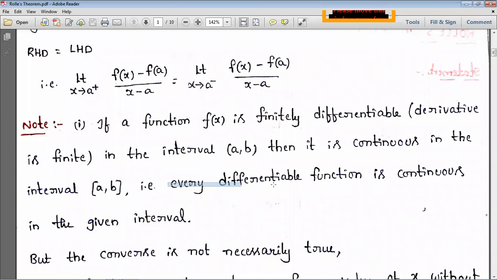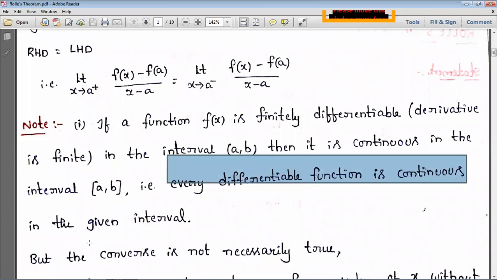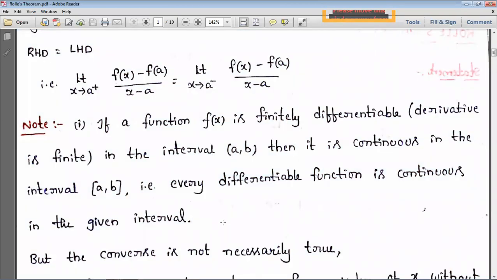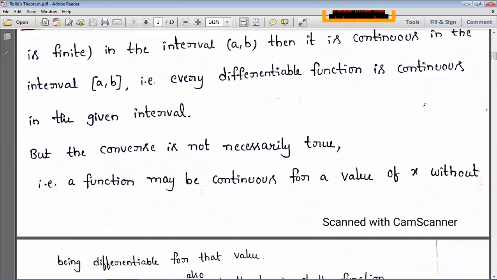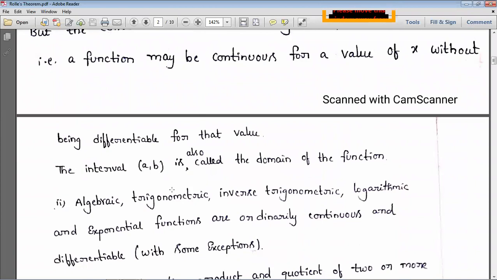So this is the statement: every differentiable function is continuous in the given interval, but the converse need not be true. It means every continuous function need not be differentiable. That one also we'll see, with examples. So a differentiable function is continuous, but a continuous function need not be differentiable. That is what we said here.